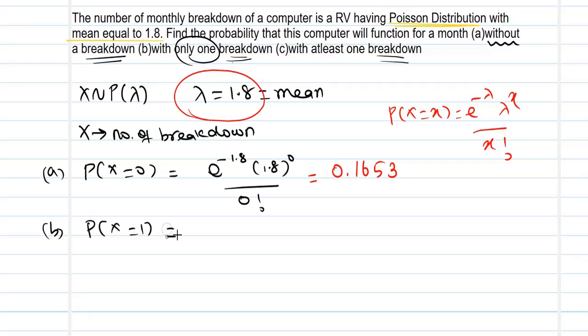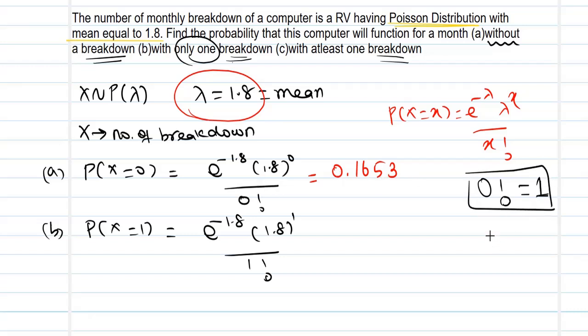Next, moving on to the second subdivision: the probability of only one breakdown, probability of x equal to 1. So it is e power minus 1.8 to the power of 1 by 1 factorial. Note down, children, over here we have something called 0 factorial. 0 factorial is always equal to 1. Please don't make it 0 and then push your quantity to infinity. Keep in mind 0 factorial is 1, and 1 factorial is also equal to 1.